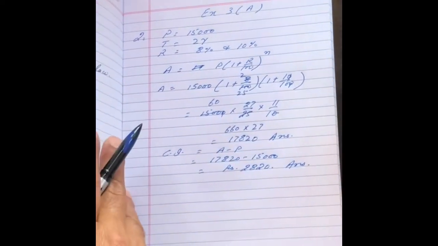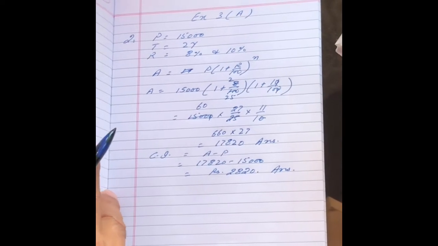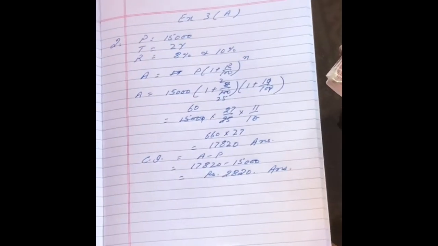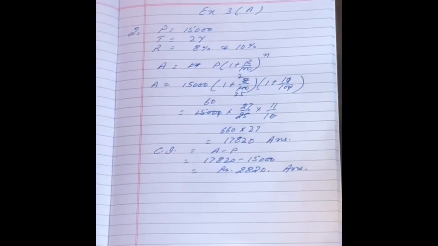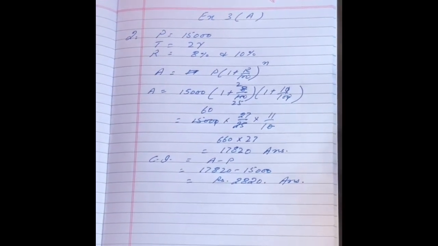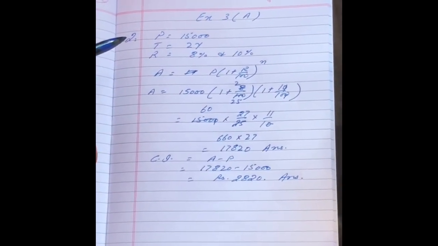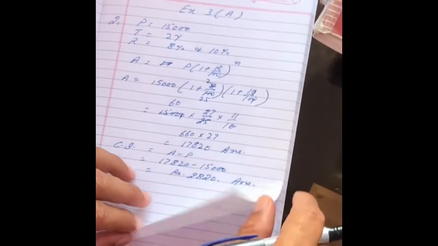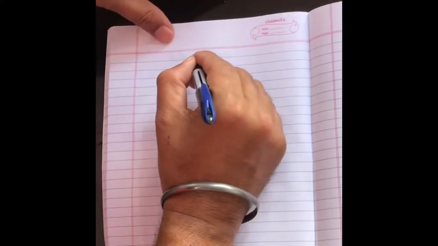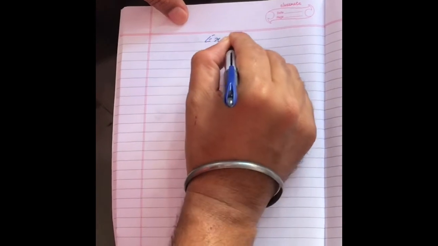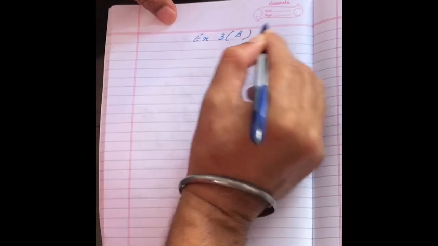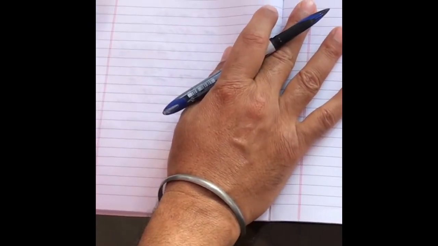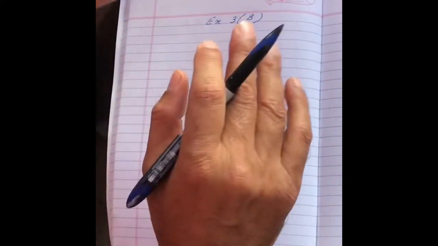Now we proceed to exercise 3B. Exercise 3B, question number 1.